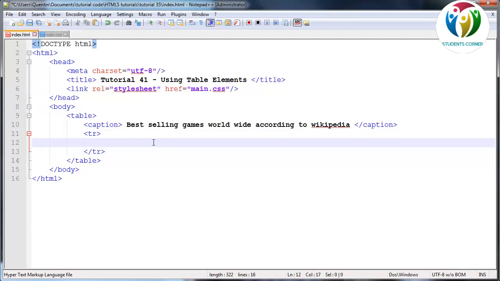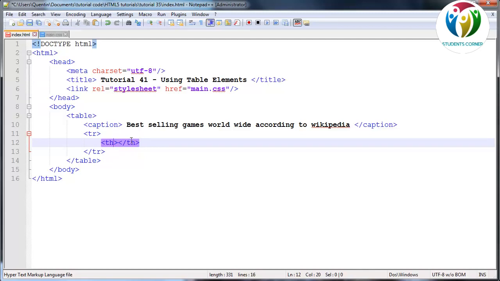So we can go ahead and actually add some columns now. The funny thing about tables is that we don't actually have a way to make a column, but we can make a table cell. So in other words, row 1, block 1, that actual cell we can make. To do that, we can use a tag called TD and ending TD, and that stands for table data. Another way we can make a table cell is to also use a tag called TH, and TH stands for table header.